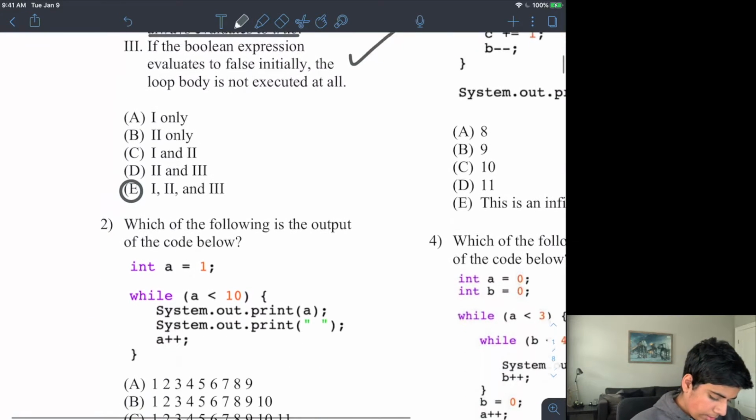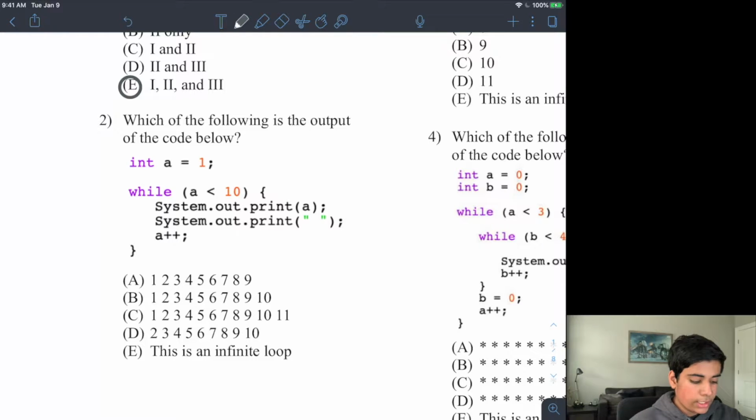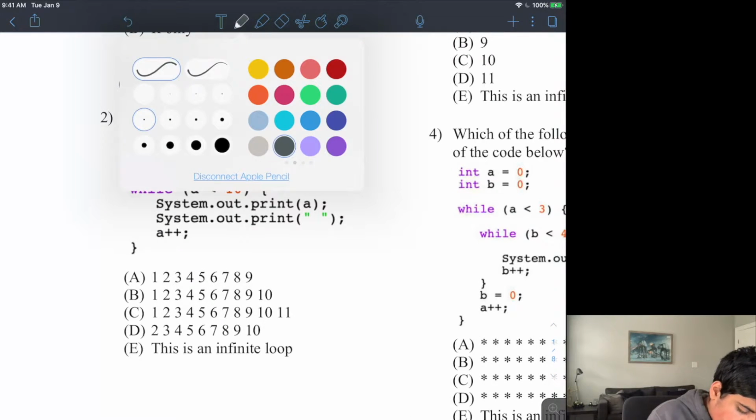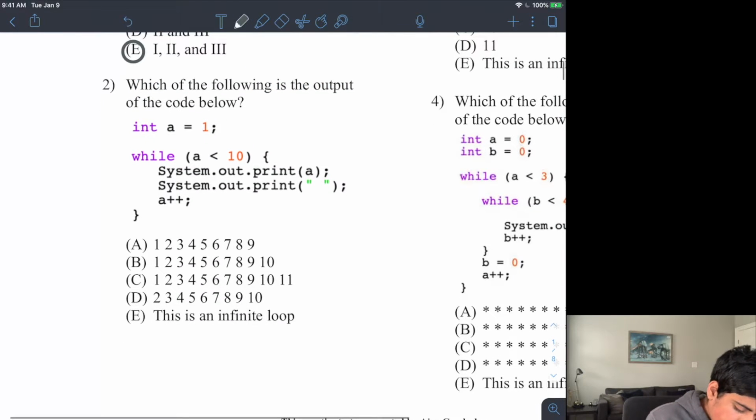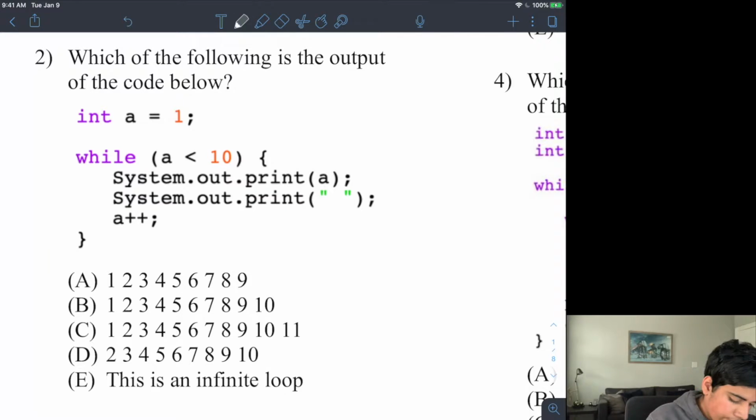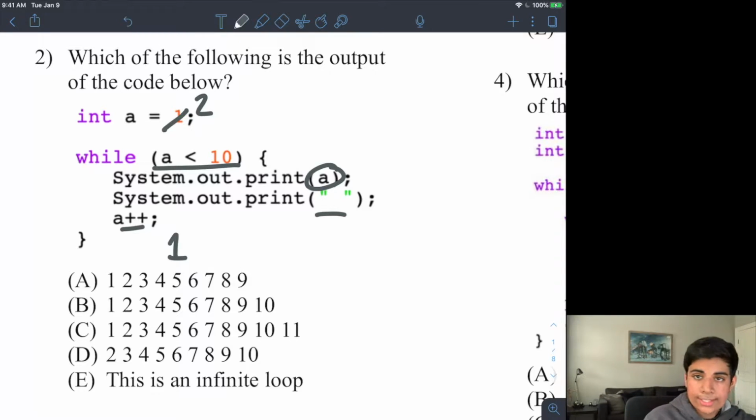Okay? Now number 2, which of the following is the output of the code below? So here I have an integer a equal to 1. I'll write out my output here on the side. I originally have the value of 1, and while a is less than 10, I print out a, so 1, and then I have a space, and then I add 1 to a, so now this will be 2. 2 is less than 10, so I print that out. I add a space, and now I add 1 to this. It's 3. 3 is less than 10, so I print out 3 and a space, and I add 1 to